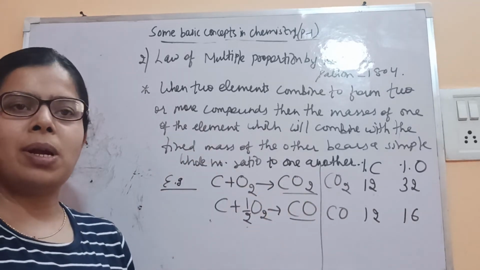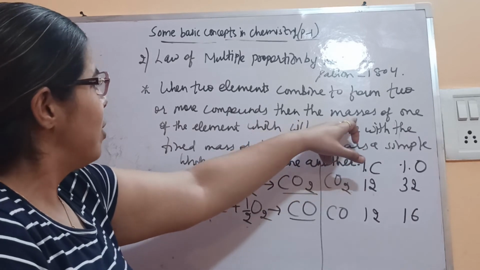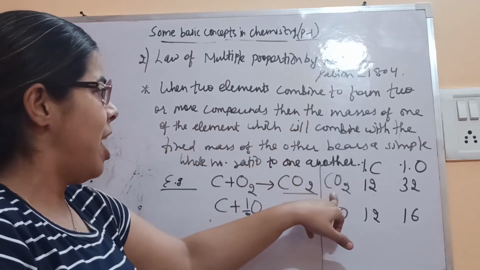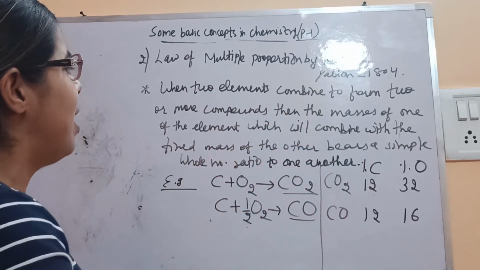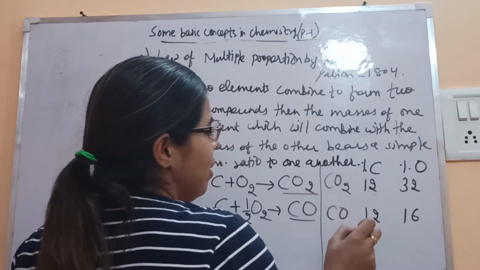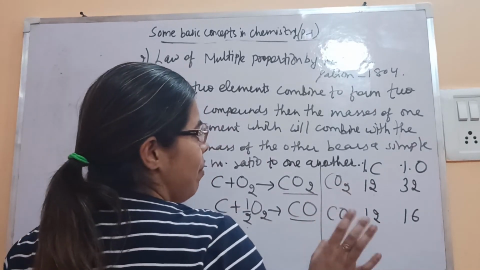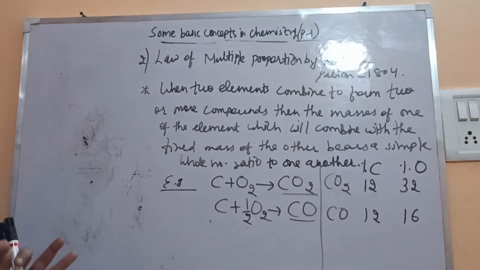Now you just see the mass of the carbon, because carbon is combining with the oxygen to give you more than one compound. So carbon is fixed here. As we have seen, we are saying the mass of one of the elements, so here one of the elements is carbon. It is fixed, and it combines with the fixed mass of the other element, that is oxygen. Carbon is fixed, and then oxygen will change, and together they will bear a simple ratio.